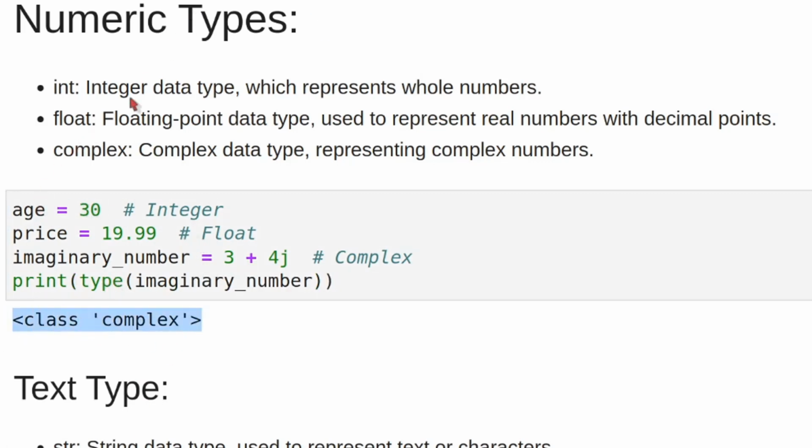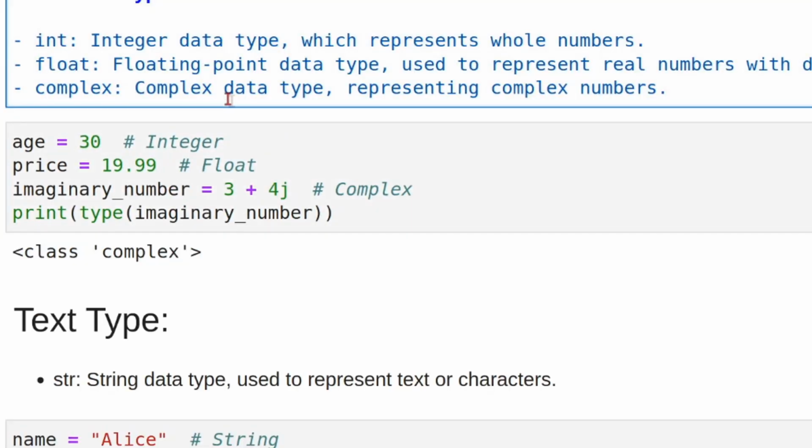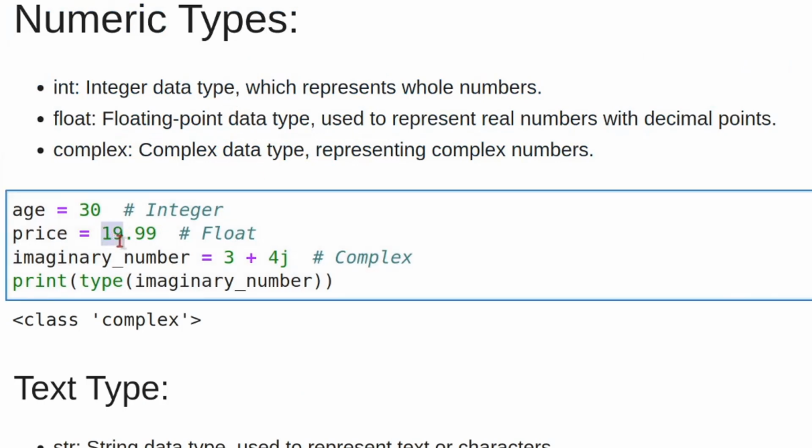So within the numeric type we have 3 types. The first type is integers, which store integral values like 1, 2, 5, -5, 3, 6 and something like that. Then we have floating point numbers, numbers like 19.99, 18.63, basically numbers which have a point in them. Even if you write 30.0, it is also a floating point number. Initially it was an integer without the 0. If I write 30.0, it now becomes a floating point number. Then the imaginary number, as I said, has a real part and an imaginary part as well.